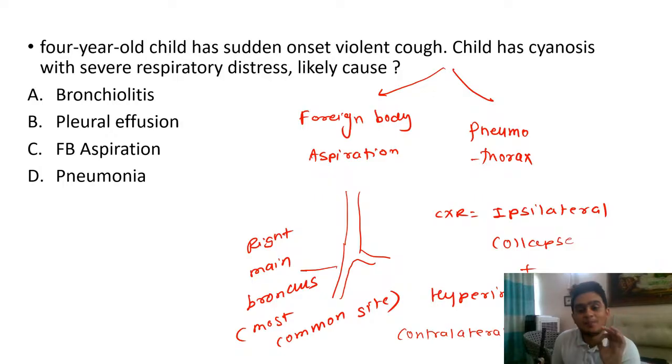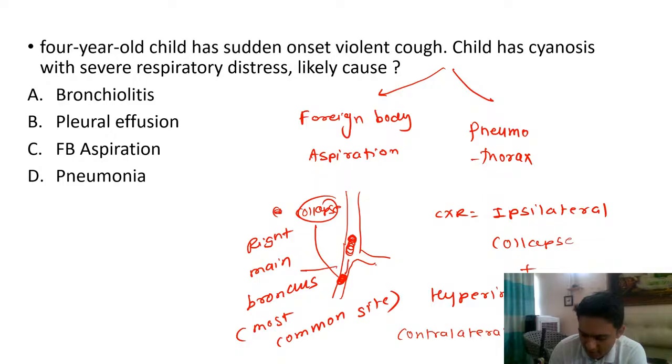The word I am trying to write here is hyperinflation. So there is contralateral hyperinflation. It means if the foreign body is on the right side, let's say the foreign body has gone here, this side's lung will be collapsed, right? This side's lung will be collapsed, and on the left side, the lung will be hyperinflated.